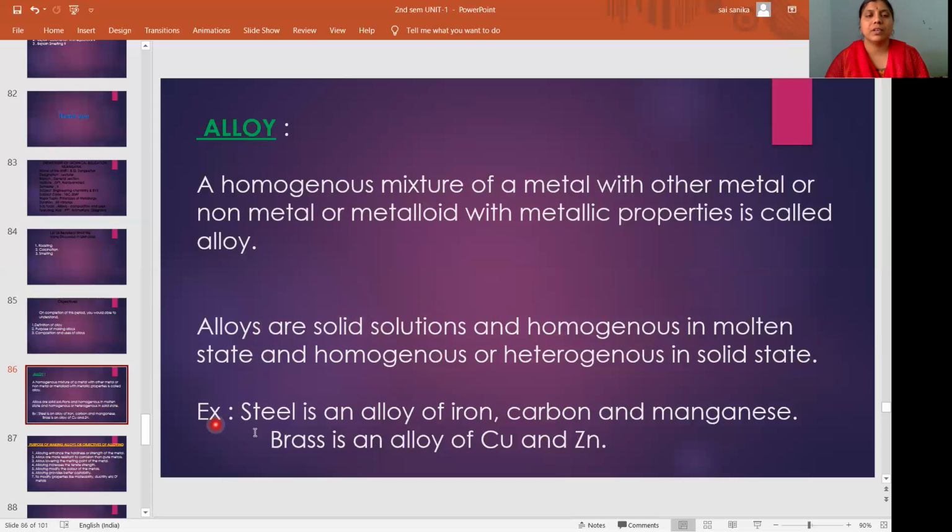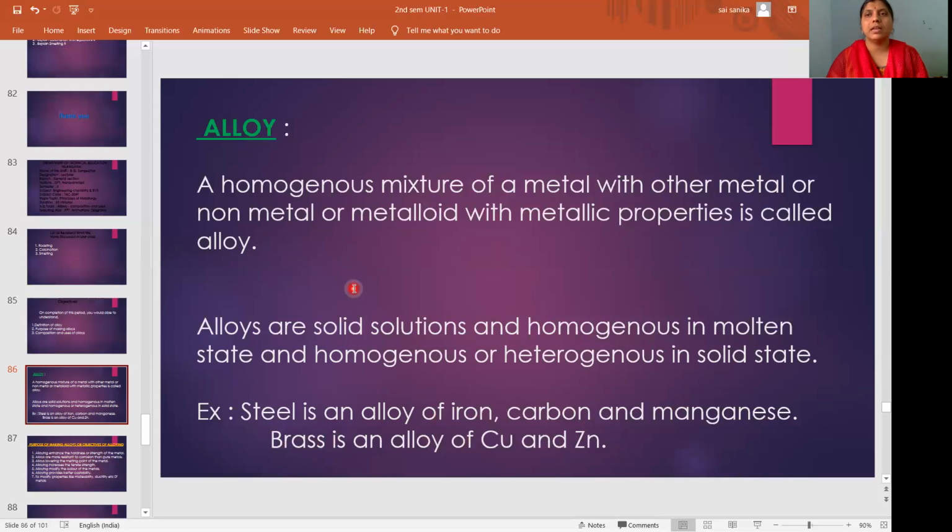So, an example for an alloy: steel is an alloy of iron, carbon and manganese. Brass is an alloy of copper and zinc. So steel is an alloy of iron, carbon and manganese, whereas brass is the mixture of copper and zinc. The mixture of copper and zinc is nothing but brass.